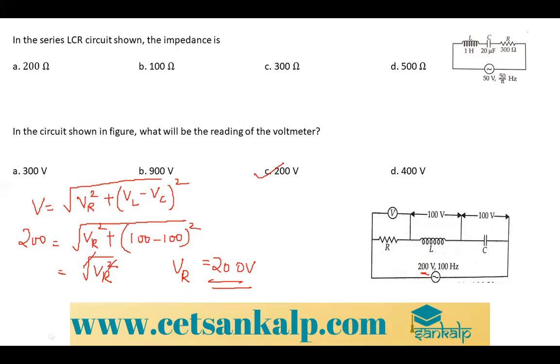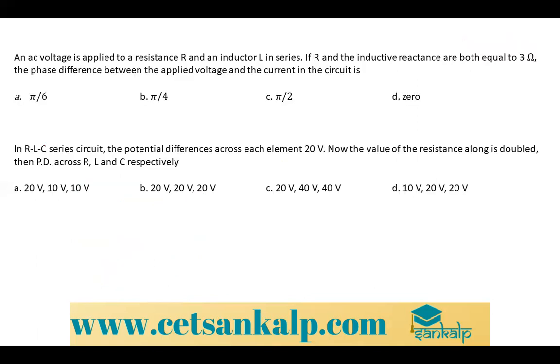Right. So we'll go to the next problem. So they have given an alternating voltage.